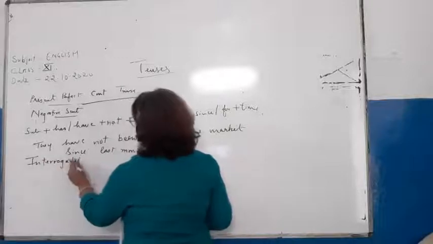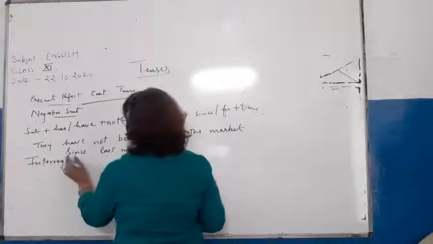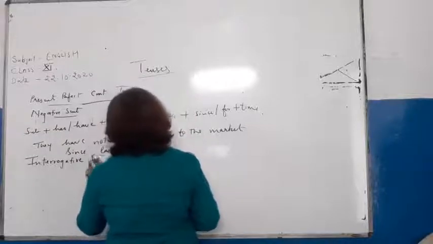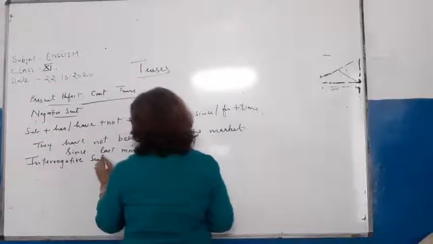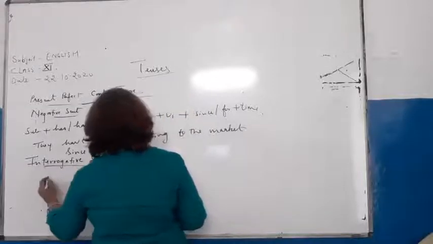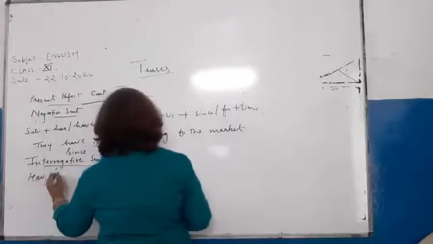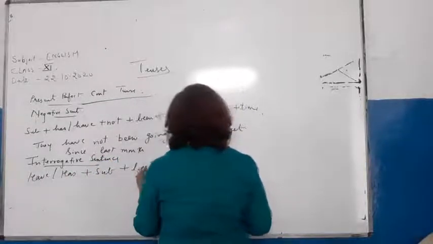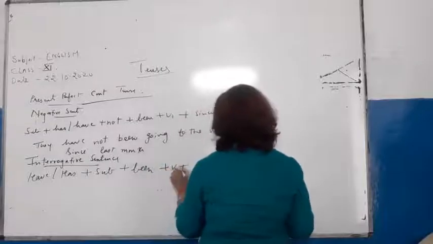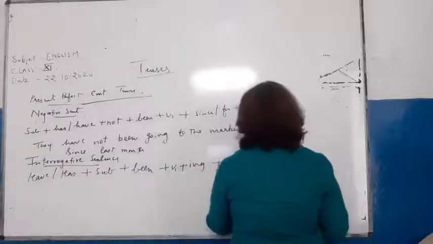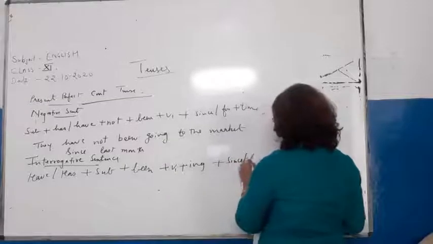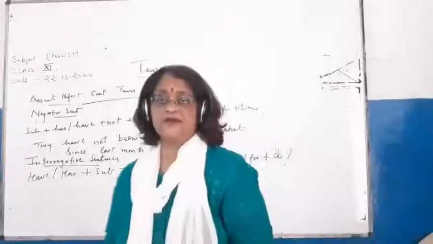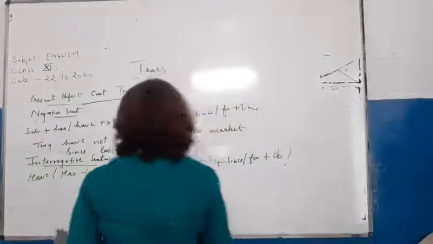Interrogative. So, have or has plus subject plus been plus V1 plus ing plus since or for plus object. Okay, so once more, we can take any subject here.